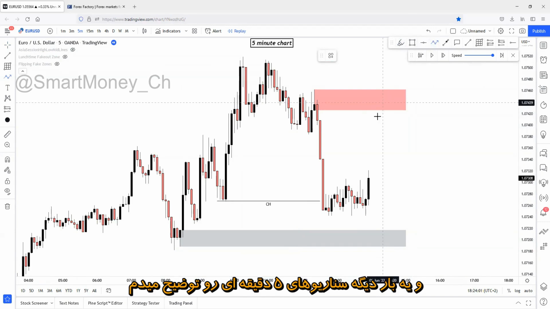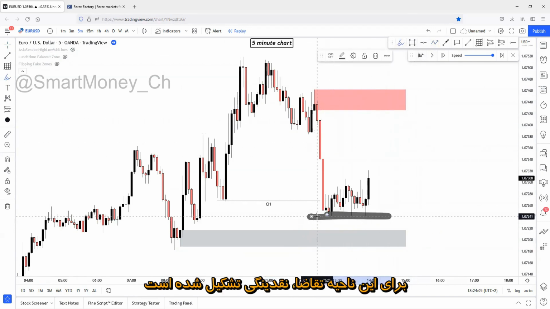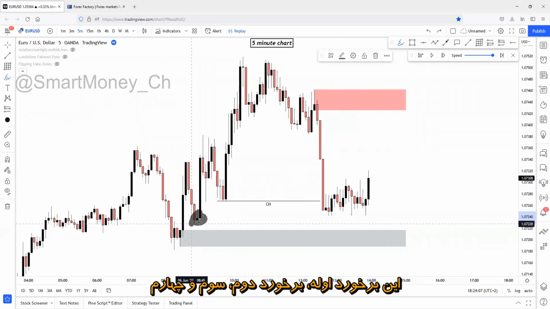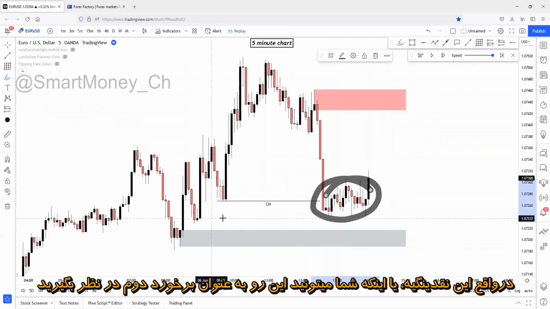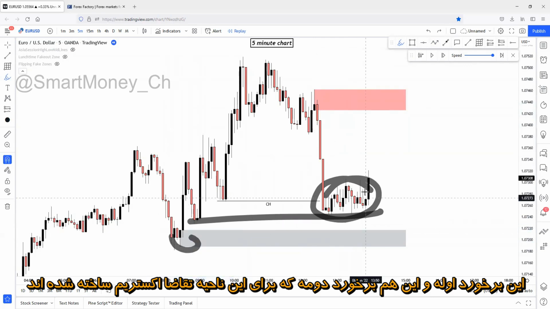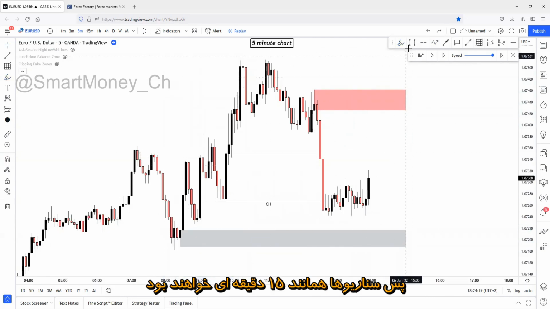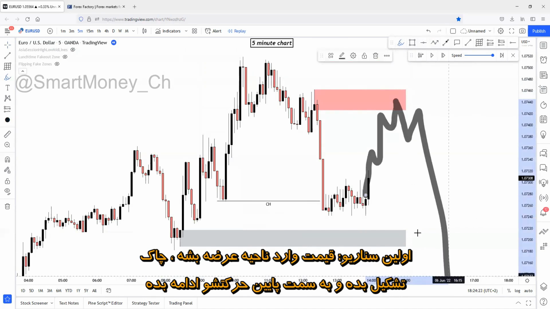We will build possible scenarios for the 5-minute chart once again. And on the 5-minute chart, as you can see, liquidity has been built up for this demand zone. Here's the first touch, here's the second touch, third, fourth. Basically, this is liquidity. This is the first and second touch built up for this extreme demand zone. So the scenarios will be the same. First scenario, price will come up to the supply zone, create a change of character, continuation to the downside.